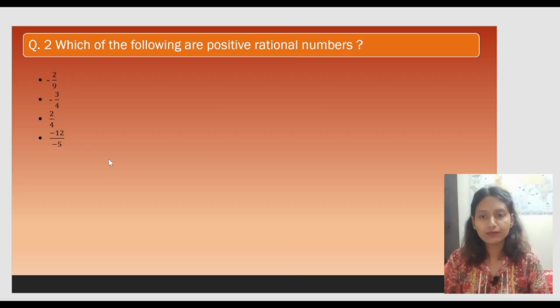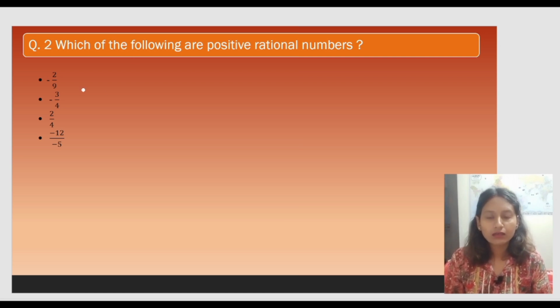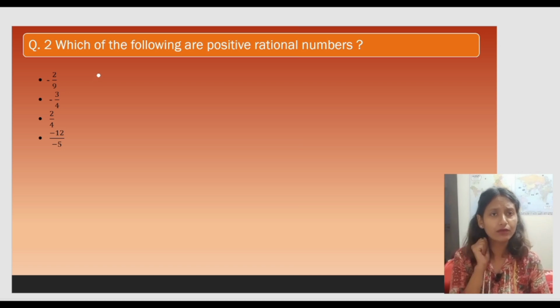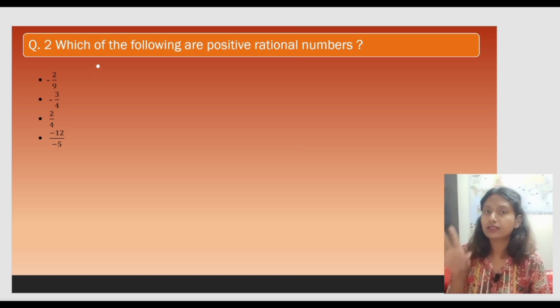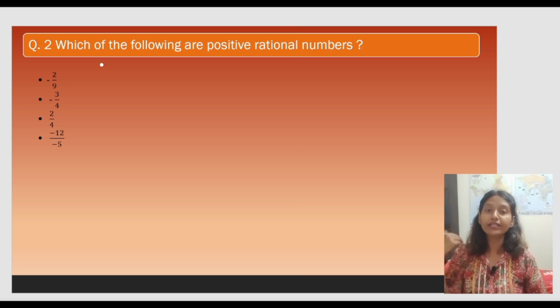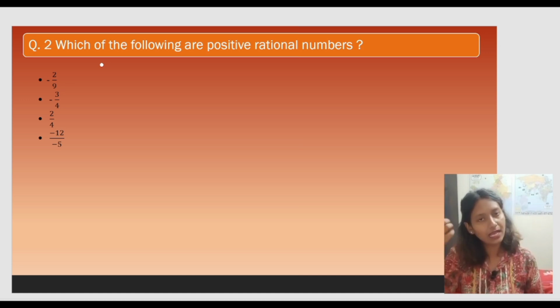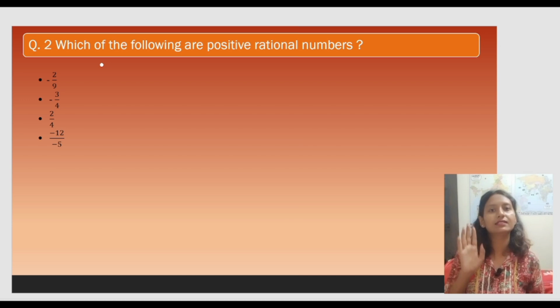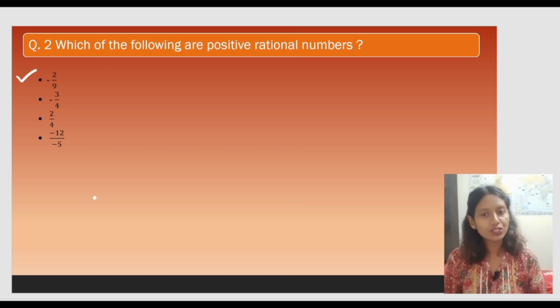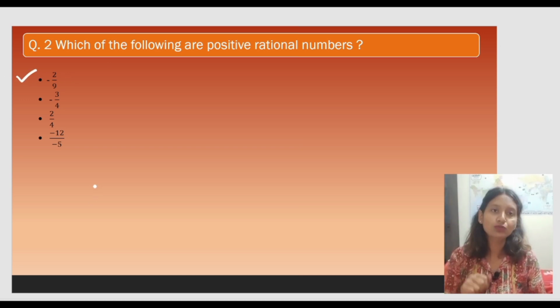As we can see, some questions are written, and here in this slide we will have to answer about the positive rational numbers. So to have a positive rational number, what we have already learned, we have seen that a positive rational number needs to have no sign in front of it, or if it is having a sign, then both numerator as well as denominator has to have the same sign. So basically a positive rational number is a rational number whose numerator as well as denominator both contain the similar sign. So let's move to our first question, and the first question says -2 by 9.